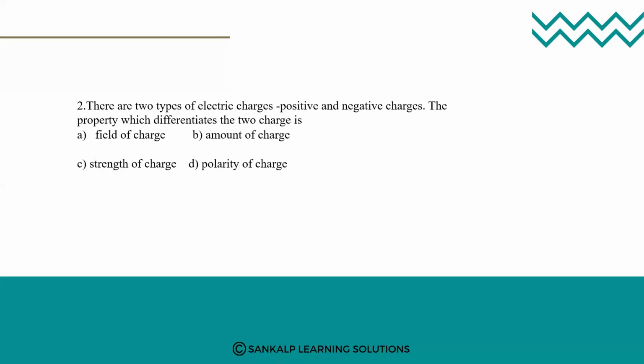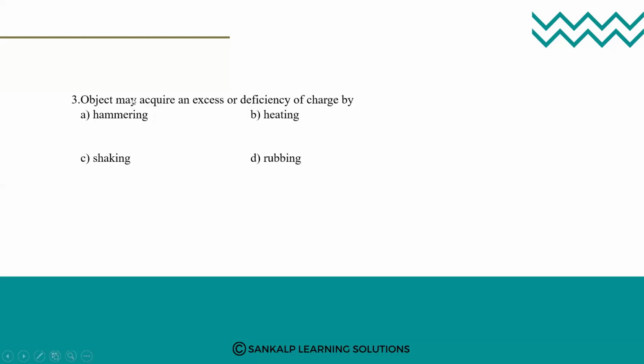Many students have given the answer D. Some are saying the strength of the charge. The question says there are two types of charges, positive and negative. So what differentiates them? It is the polarity of the charges. Some of you may not know what polarity is. Polarity is nothing but this positive and negative nature of the charges. Okay, see the third question.